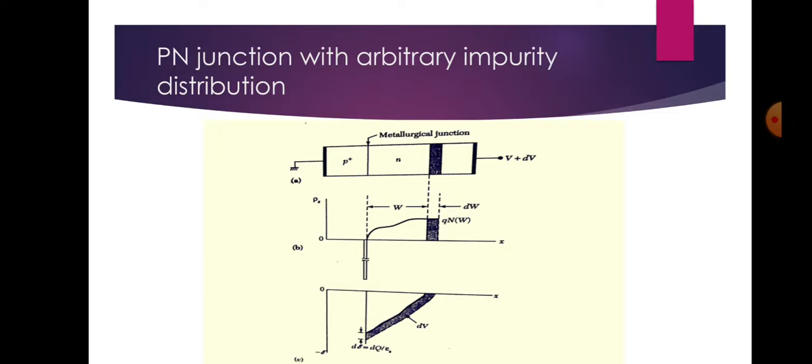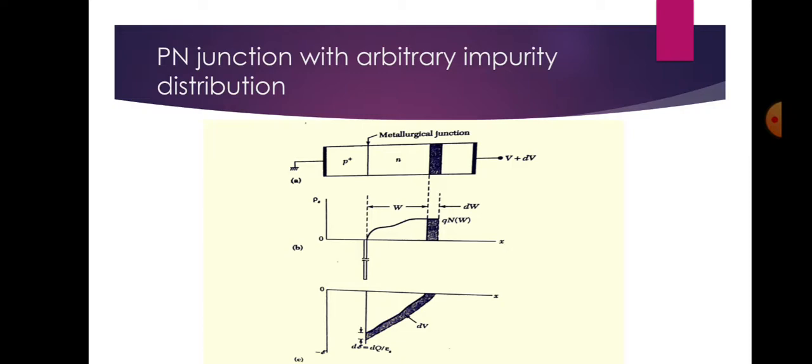So, this will give us the value of the impurity concentration for this type of arbitrary impurity distribution. In this figure we have shown a P plus N junction with an arbitrary impurity distribution. The second figure B shows the change in space charge distribution in the lightly doped side due to a change in applied bias, and C shows the corresponding change in the electric field distribution.